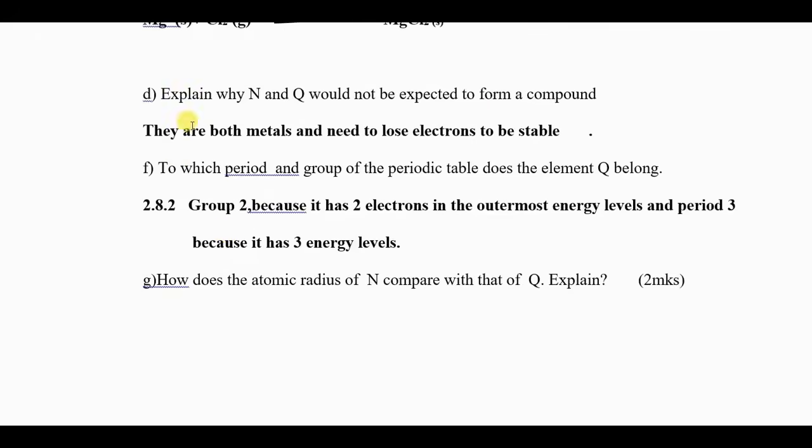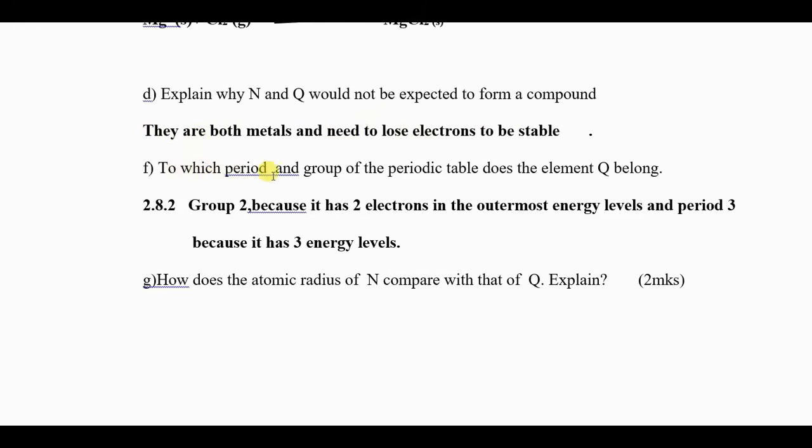Therefore, we don't expect a compound there because they are both metals and need to lose electrons. None of them will gain electrons. Therefore, they need to lose. Therefore, they will not react because they are both metals.